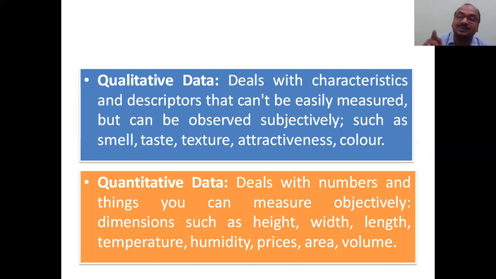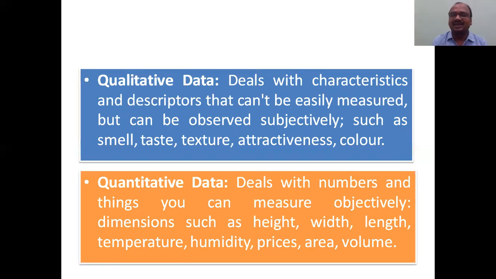We can remember which smell and tell it, but there is no number. Taste, texture of a cloth, attractiveness. So and so hero is very handsome, very attractive. So and so heroine is very hot. Like that, we will express many things: attractiveness, color, but we cannot put it in a number.